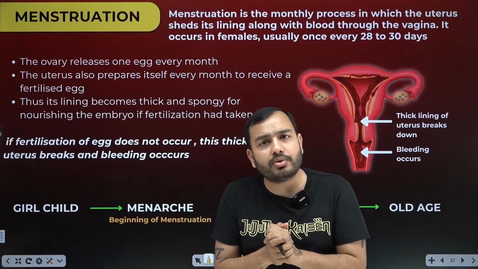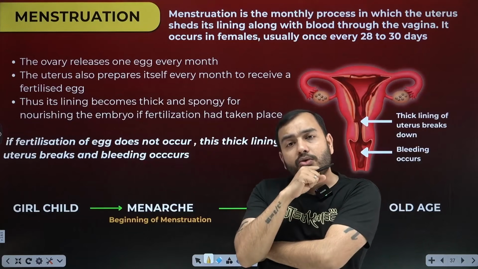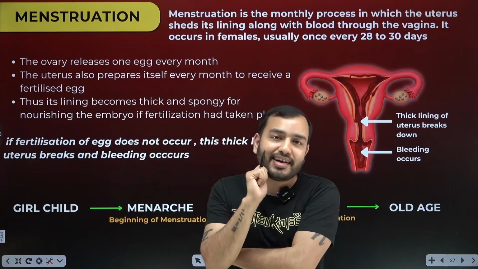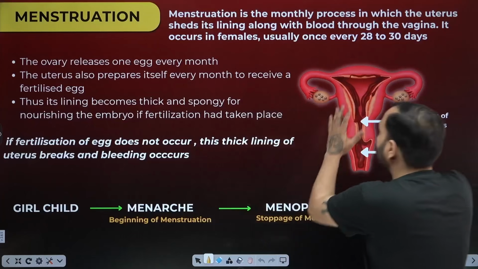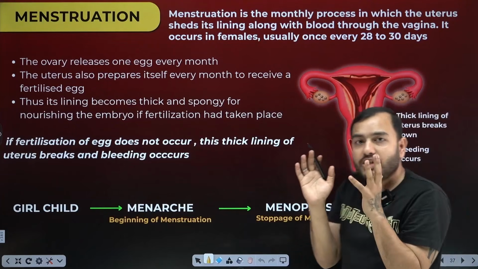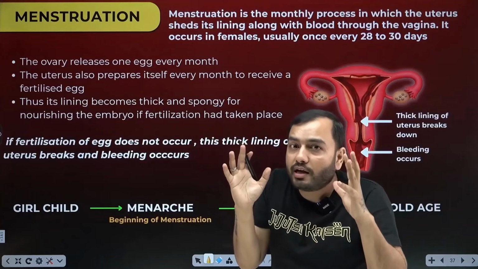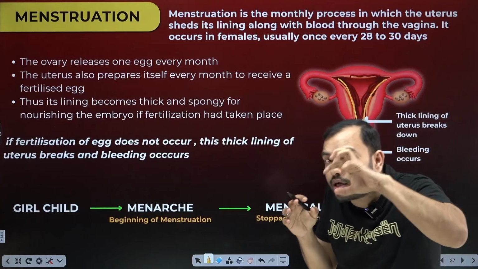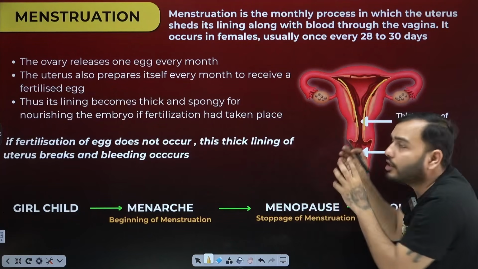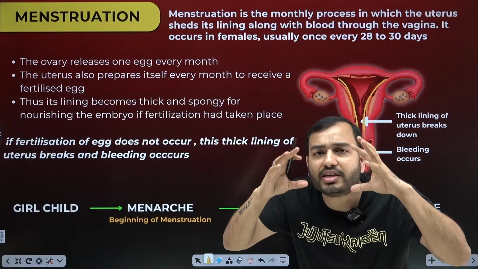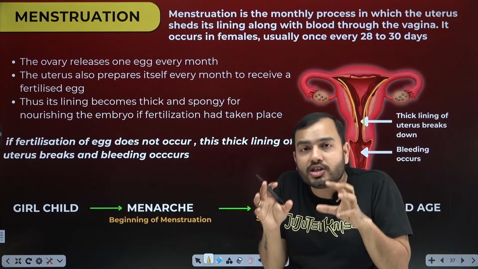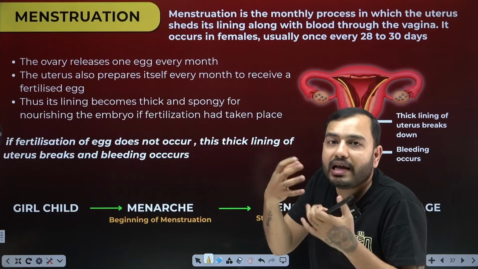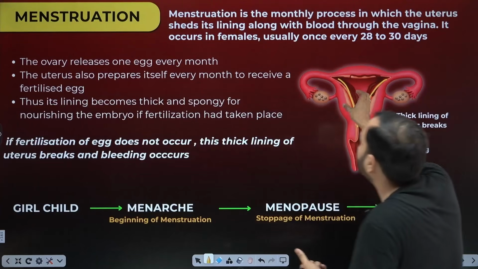We call this menstruation. Now the question comes, sir, why does this bleeding happen suddenly to girls? Why does this bleeding not happen in boys? Because, beta, girls have taken the entire responsibility of raising the child. Now the uterus inside girls, what is the job of the uterus? To get ready for the child. If a child comes, the embryo will come and stick to my wall. So I will have to keep my wall thick. I have to keep a thick wall of blood vessels. I have to maintain a good supply so that the child that is formed can take oxygen and glucose from it. Why? If there are no thick blood vessels, the child will not get sufficient oxygen and glucose at all. A lot of blood is needed.